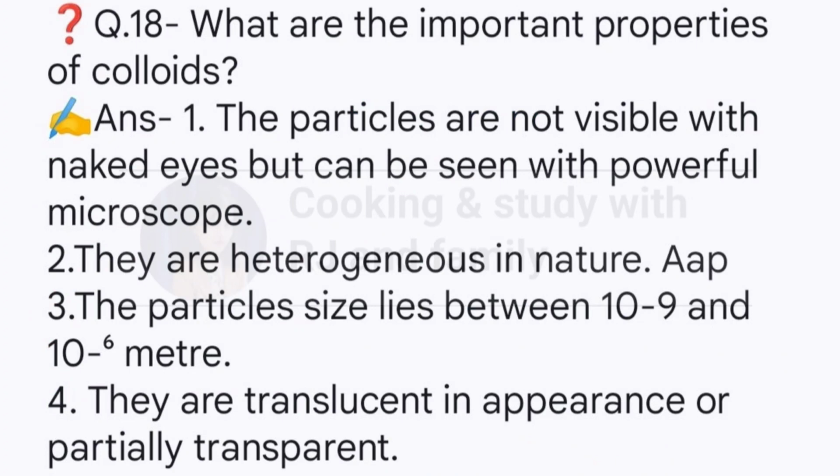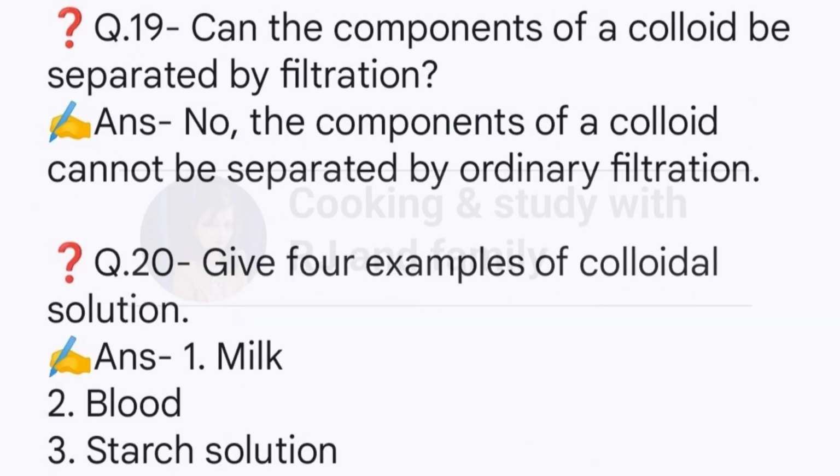Question 18: What are the important properties of colloids? Answer: 1. The particles are not visible with naked eyes but can be seen with powerful microscope. 2. They are heterogeneous in nature. 3. The particle size lies between 10 की power minus 9 and 10 की power minus 6 meter. 4. They are translucent in appearance or partially transparent. Question 19: Can the components of a colloid be separated by filtration? Answer: No, the components of a colloid cannot be separated by ordinary filtration.